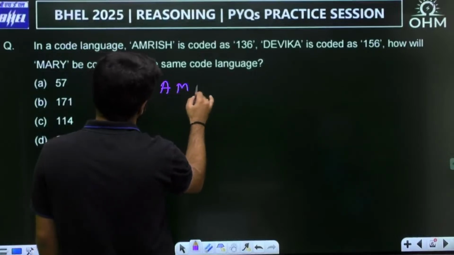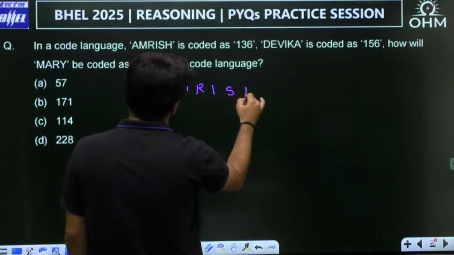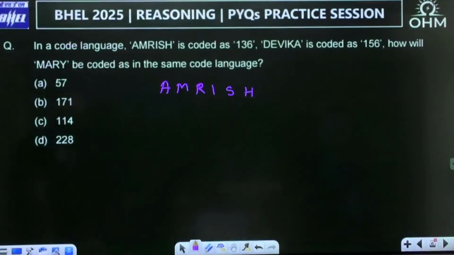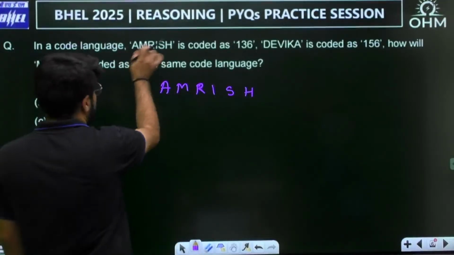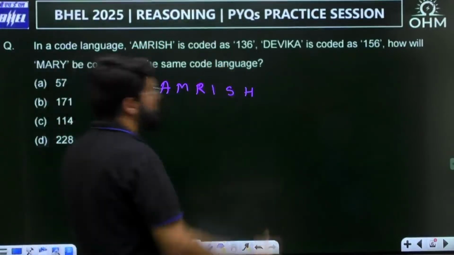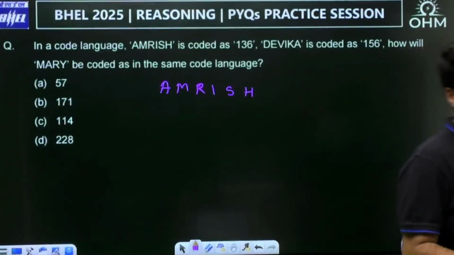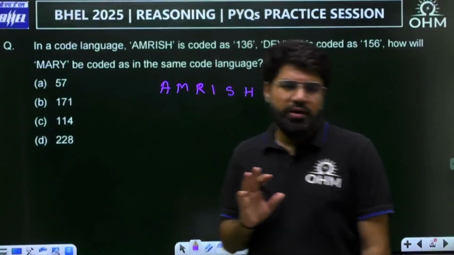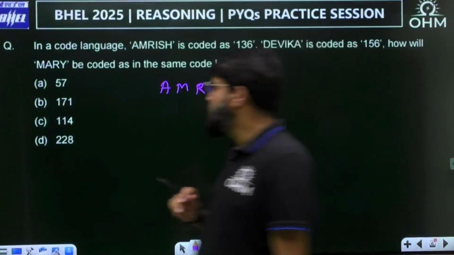Coding questions have been very common in the BHEL paper. Let me tell you, there are different models, different varieties of coding questions. But whenever a word built of letters, built of alphabets, is converted to a number, somehow the position of the letters would be important.